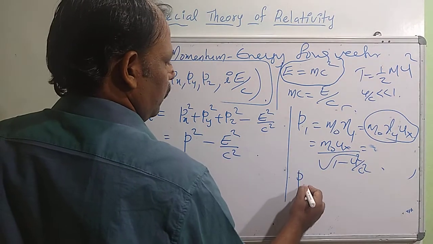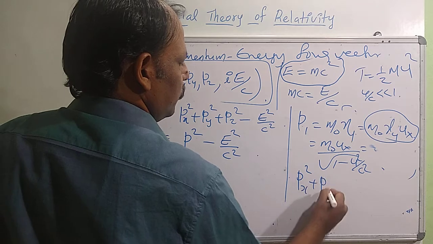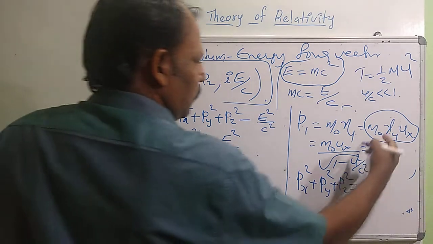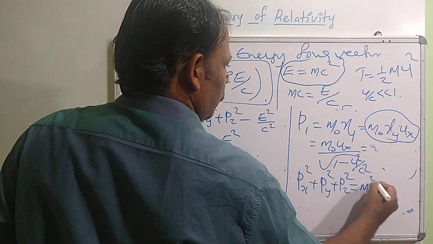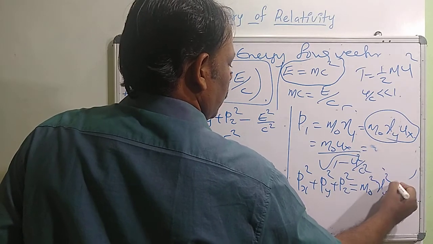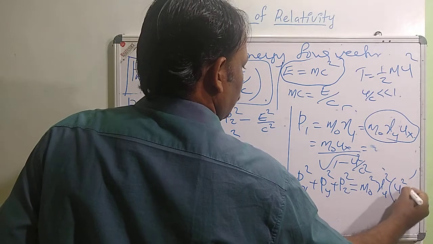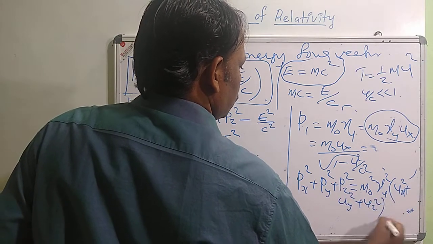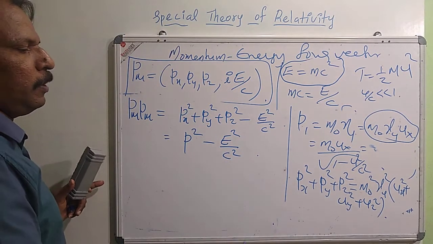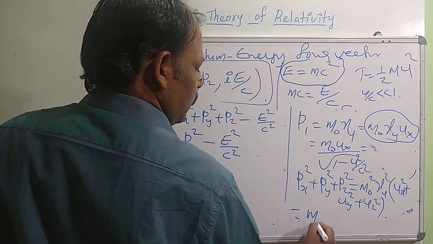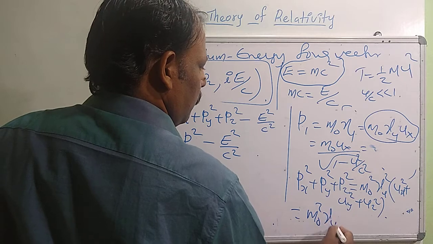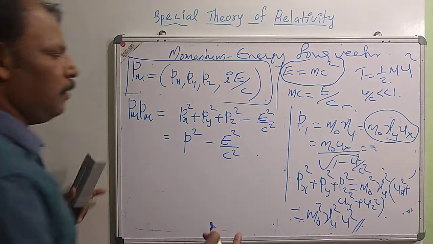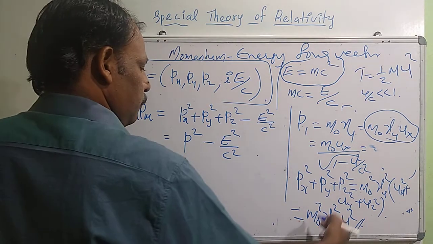So px square plus py square plus pz square will be m0 square gamma u square into ux square plus uy square plus uz square. Ux square plus uy square plus uz square is u square, so this will be m0 square gamma u square u square.